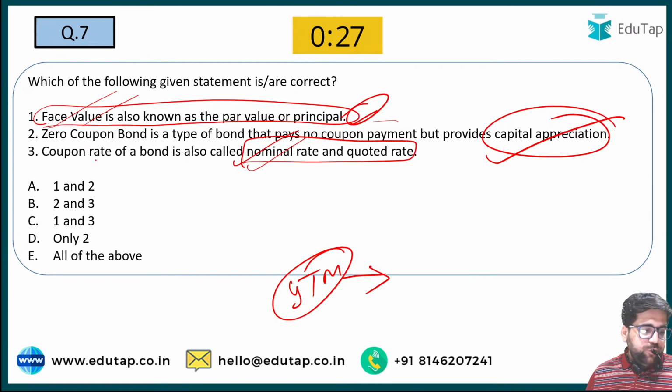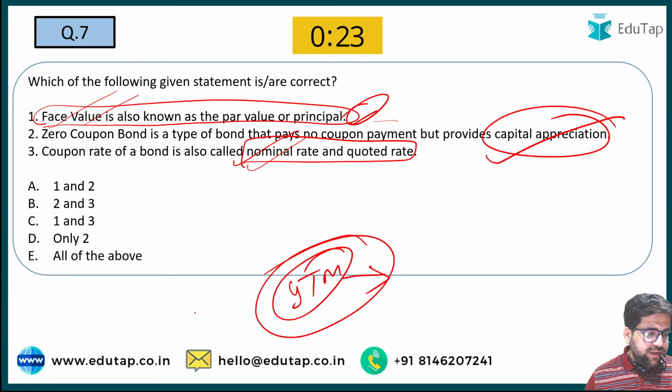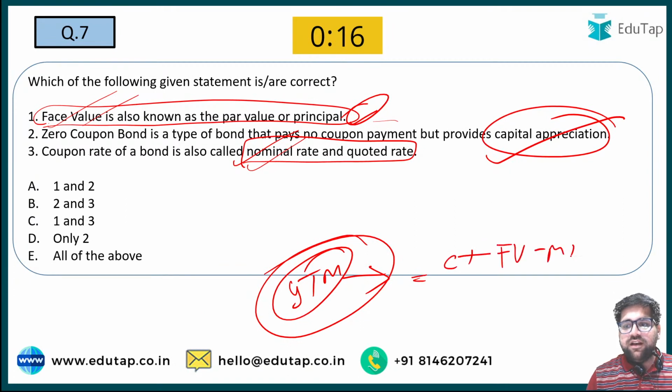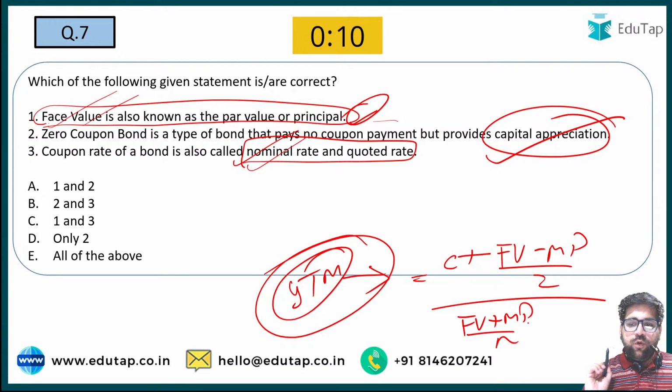Yes, yield to maturity is the right answer for YTM. If you want to study more, then yield to maturity is equal to coupon rate plus (face value minus market price) divided by n, upon (face value plus market price) divided by 2. This is really very important. If you are not able to memorize it, then you can skip, but if you know it, then it's really good.